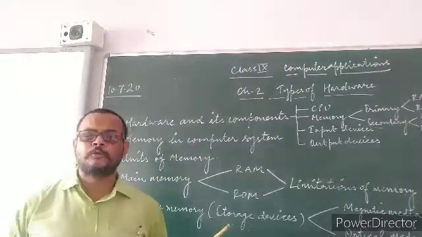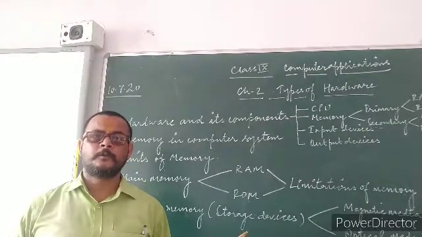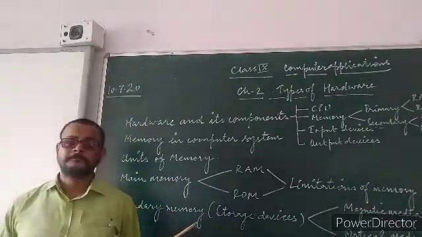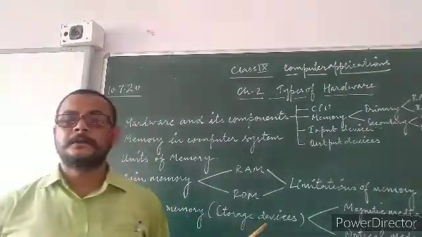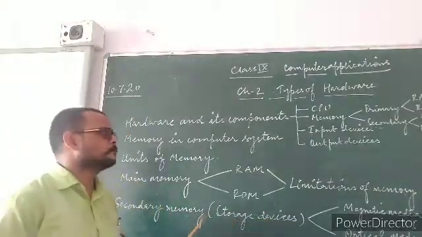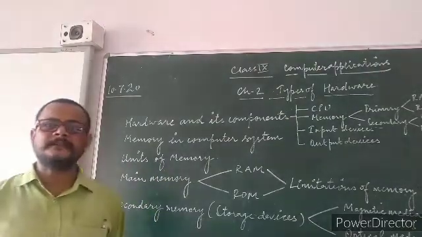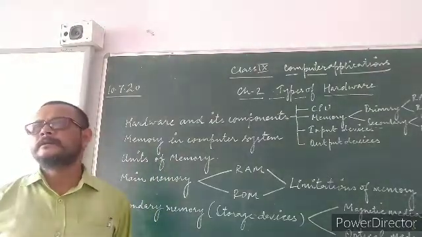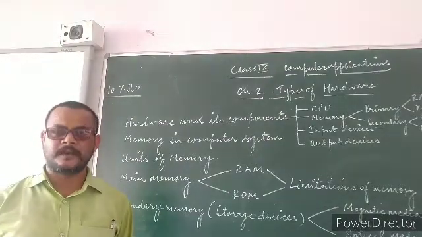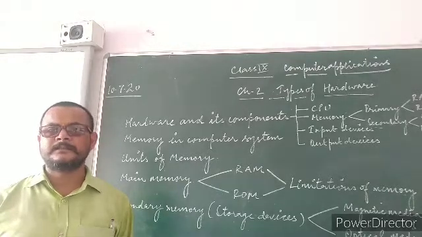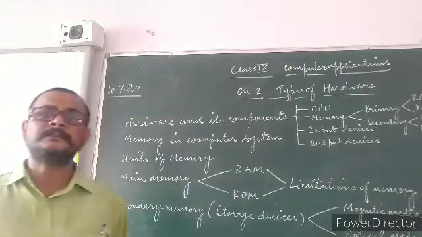And byte to kilobyte, KB, kilobyte to megabyte, MB, gigabyte, GB, terabyte, TB. So, in units of memory, we can understand that nibble is the smallest unit, after nibble bit, after bit bytes, after bytes kilobytes, then megabytes, after megabyte gigabyte, and after gigabyte terabyte.